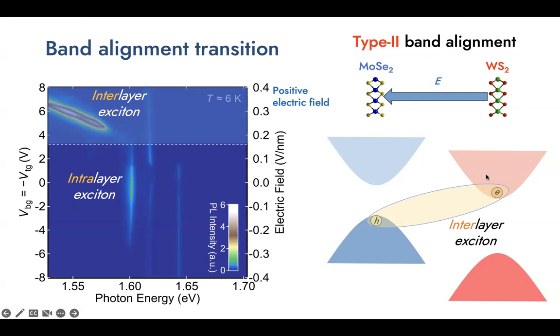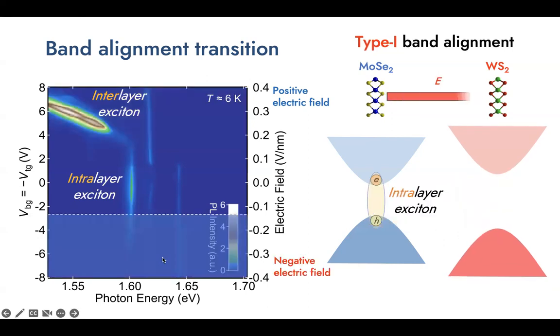And this band configuration also explains why we do not observe the interlayer exciton on the negative electric field side, because in that case, both the conduction band minimum and the valence band maximum of the WS2 layer are moving up, and the system is still remaining in the type 1 band alignment. So the intralayer exciton still dominates the entire PL map, and we do not observe the interlayer exciton in that case.